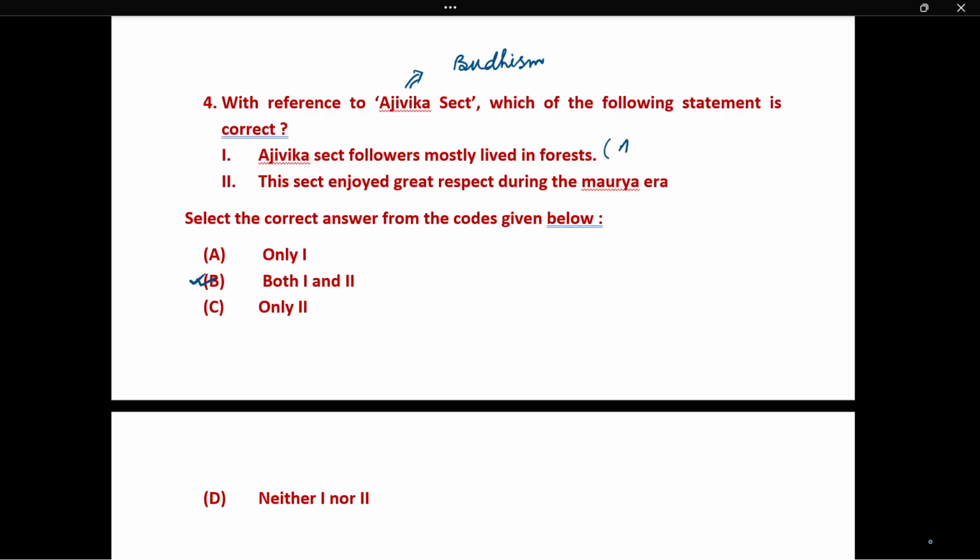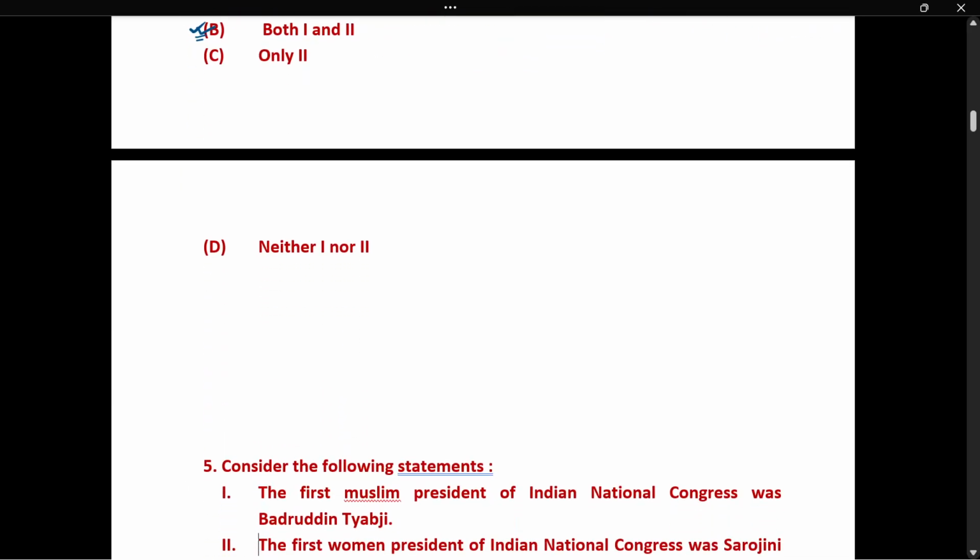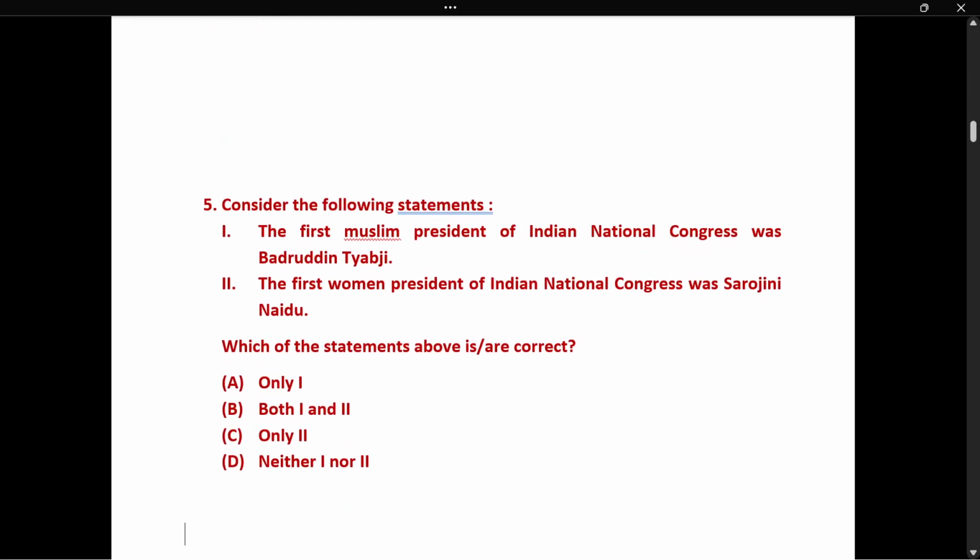Ajivika sect followers mostly lived in forests, correct, away from daily life or family. This sect enjoyed great respect during the Maurya era, correct. They were financially helped by the great Ashoka. So for question number 4, the correct answer is option B.